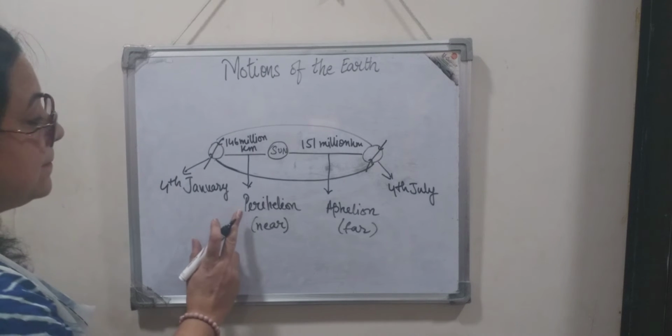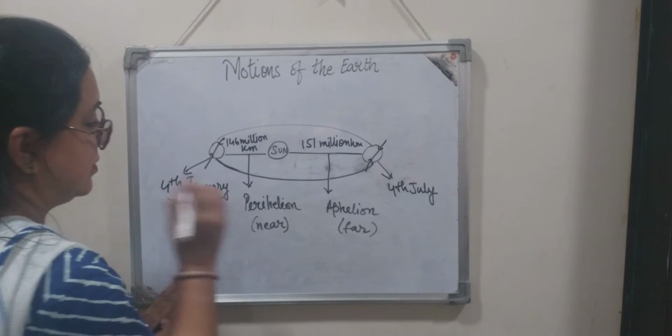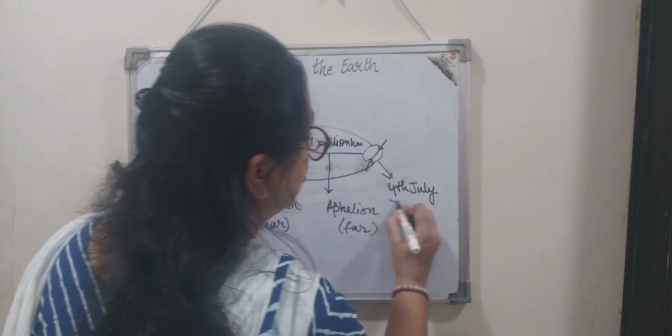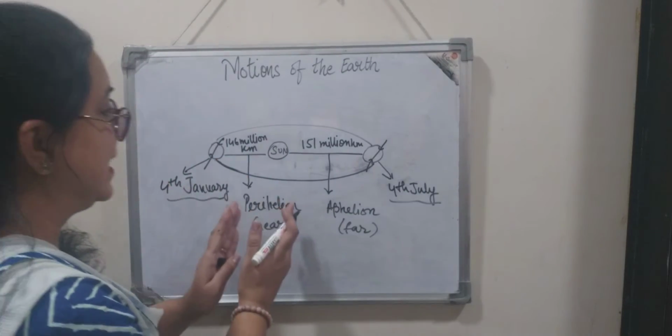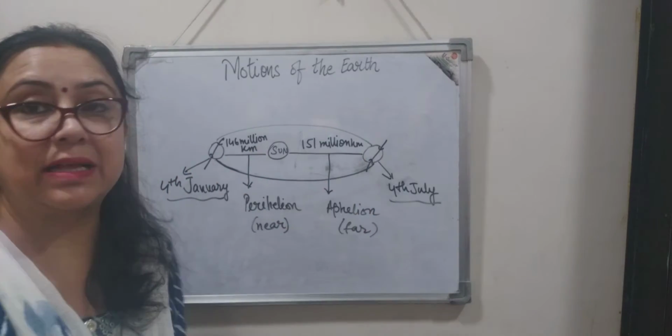Now perihelion occurs on 4th January, and aphelion happens on 4th July every year. So perihelion is minimum distance, and aphelion is maximum distance.